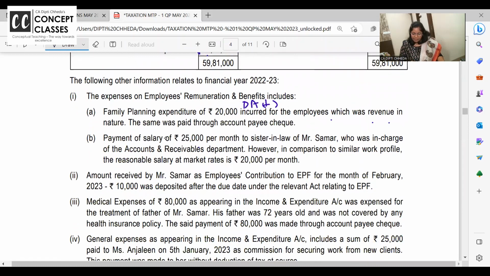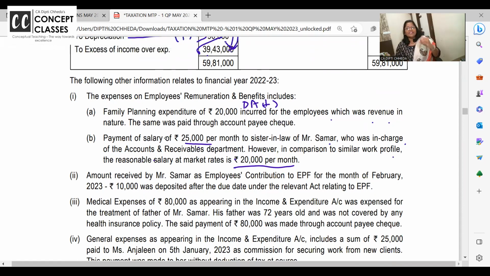Payment of salary 25,000 per month to sister-in-law of Summer, who was in charge of the accounts department. However, in comparison to similar work, reasonable salary is 20,000. You know, this is like a googly, super duper. Ma'am, unreasonable salary 5,000, add back, disallowed. Arey, but unreasonable salary is paid to sister-in-law.